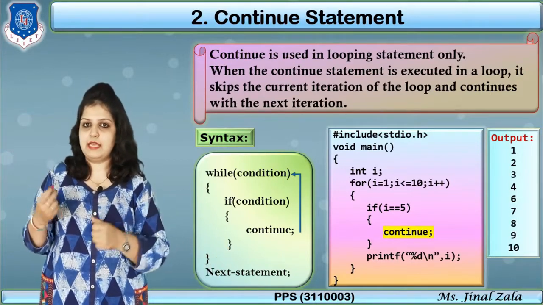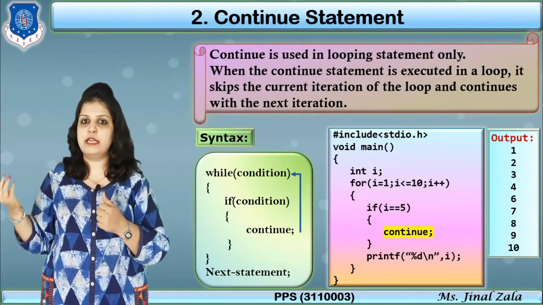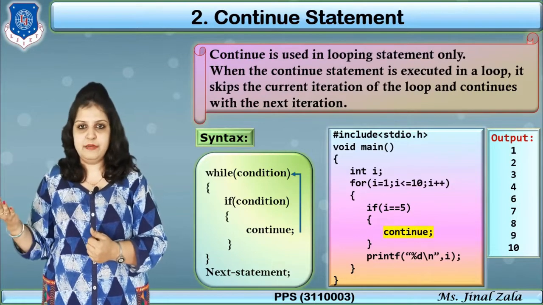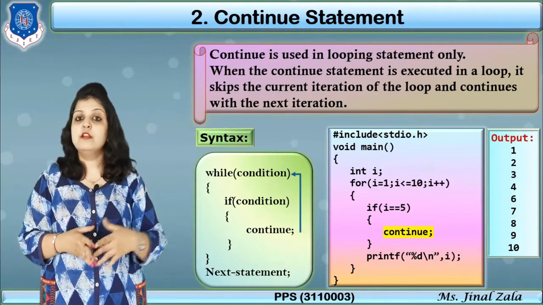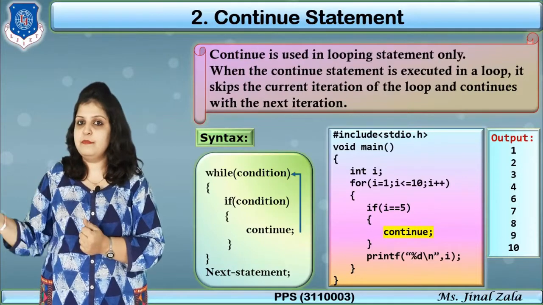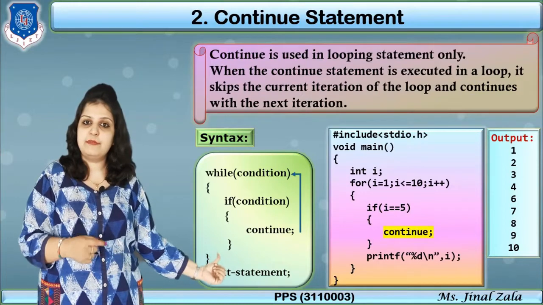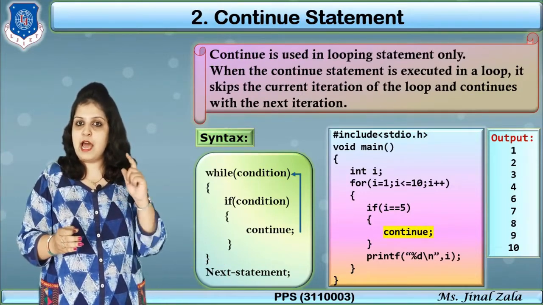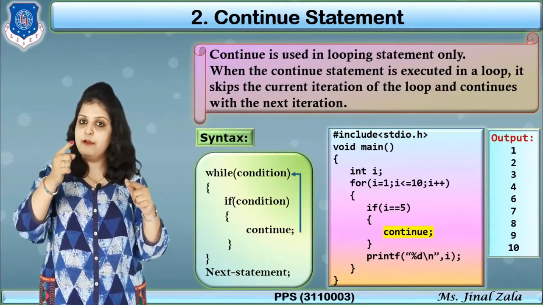So printf i, 2 is printed again, then i plus plus, i becomes 3, again i will be printed because the condition is false. For i equal to 4, again printed, then i plus plus and i becomes 5, so our condition is true. When our i is 5, at that time this condition will become true. So in this case the remaining statement, the last printf statement, printf the value of i, will be skipped when our i is 5, and our control directly goes to the loop for the next i.